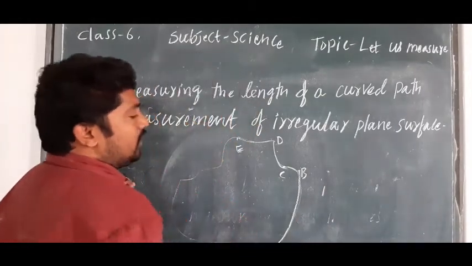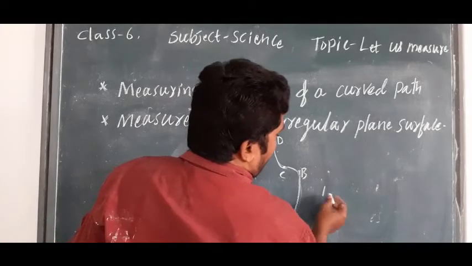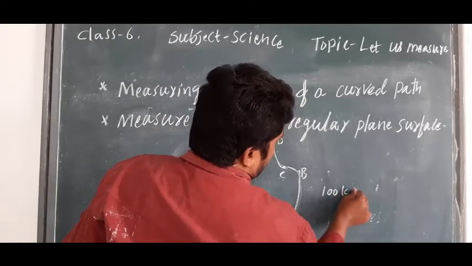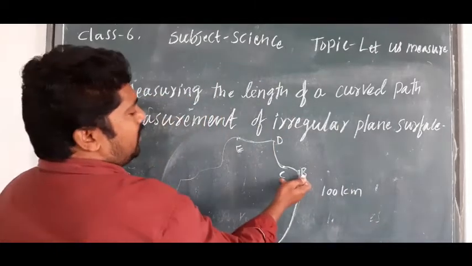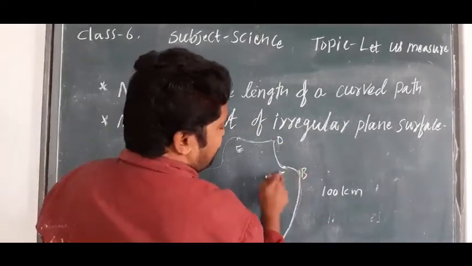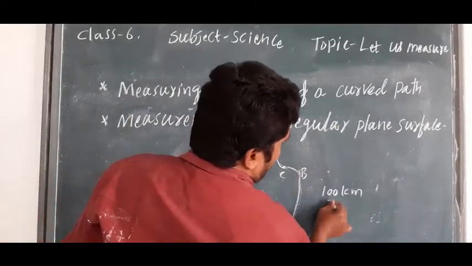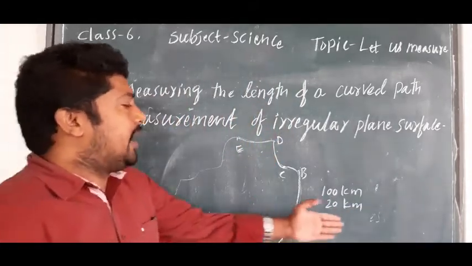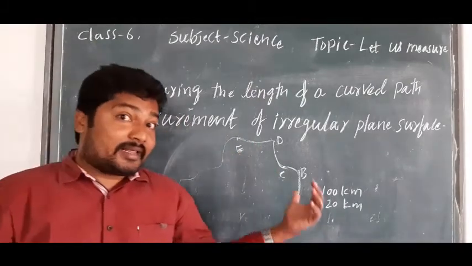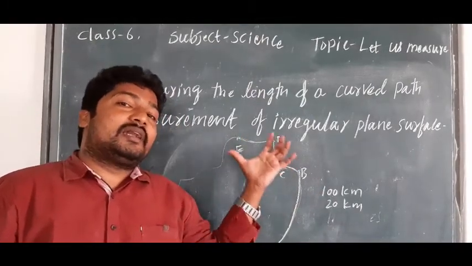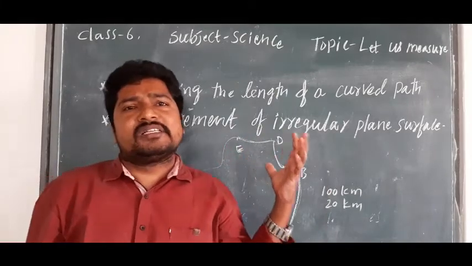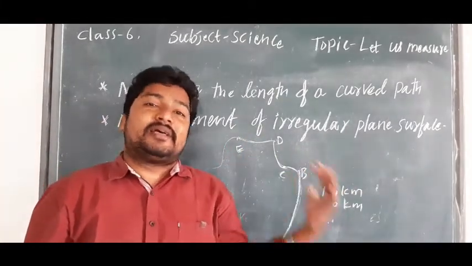For example, A to B is 100 kilometers, B to C just 20 kilometers, and like this we can get the total length of this area, isn't it? This is a simple way we can get the result.